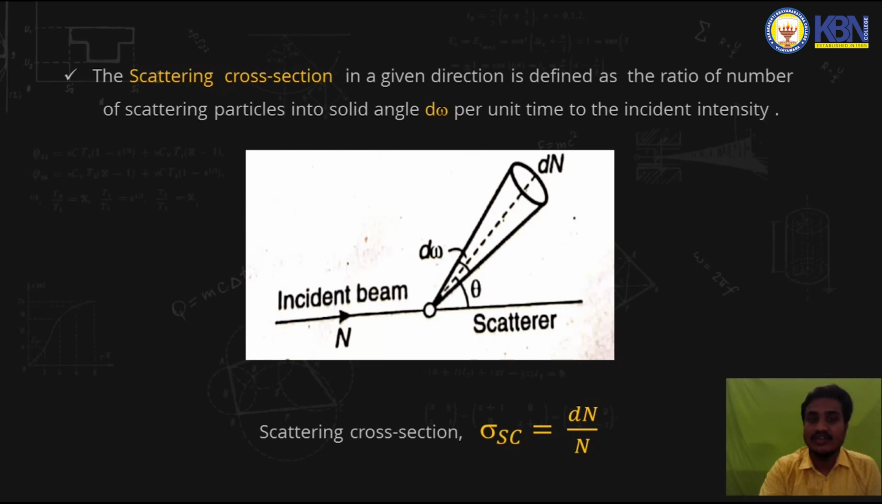Then the scattering cross section, given by sigma, is defined as the ratio of the number of particles scattered in the solid angle d omega per unit time to the intensity. We know the number of scattered particles in d omega is dn and the incident intensity is capital N. Then the scattering cross section is given by dn by N, written as sigma suffix sc, where sc stands for scattering cross section.